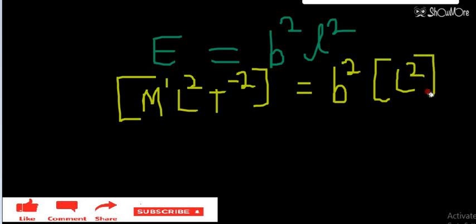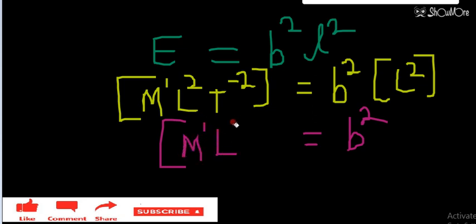Then I have to find the dimension formula for B square. So B square will be equal to L square. L square will cancel out. So B square will be equal to M1 L0 and T minus 2. After that, I have to take square root on both the sides.